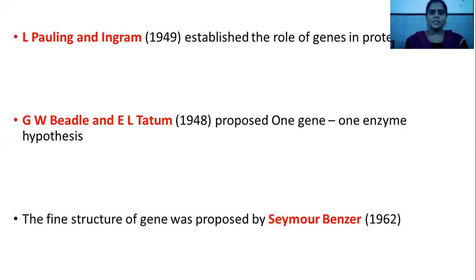Beadle and Tatum in 1948 proposed one gene, one enzyme. That is, one gene will produce one enzyme. That was proposed by Beadle and Tatum. And the fine structure of the gene was given by Benzer in 1960.